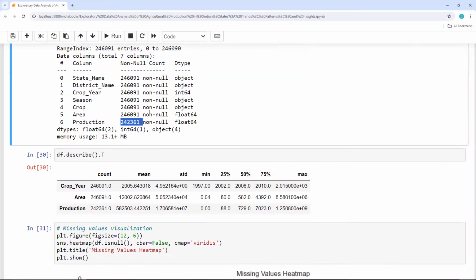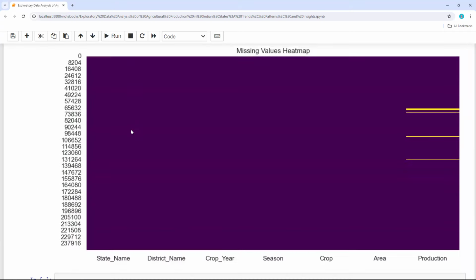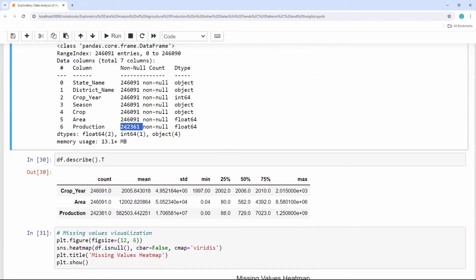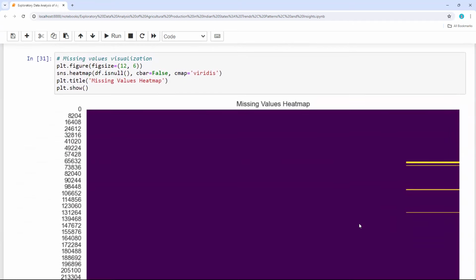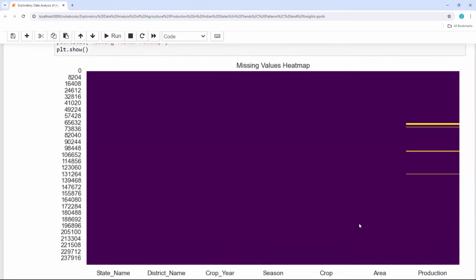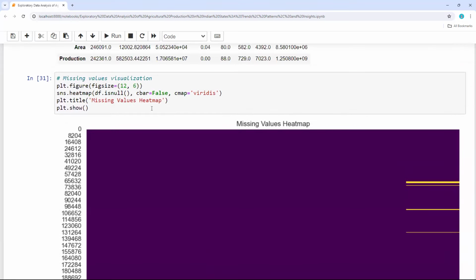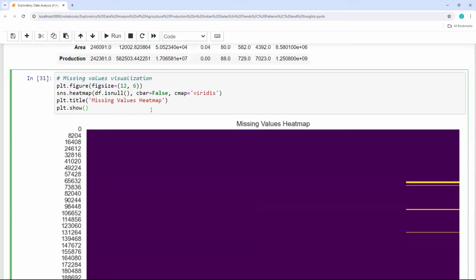As we do not have any null values in any of the other columns apart from production, that is the reason why we do not see any yellow lines. So here we do have some null values in production, and that is what we can see with the help of the heat map. So this is how we can look at the data with a heat map.